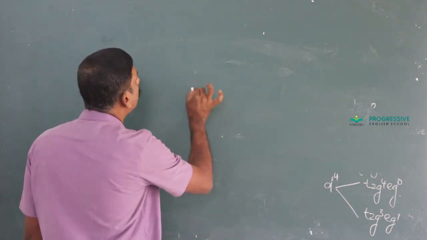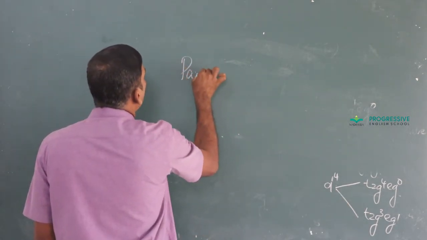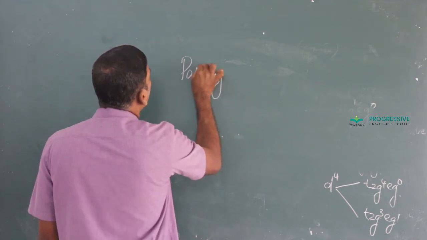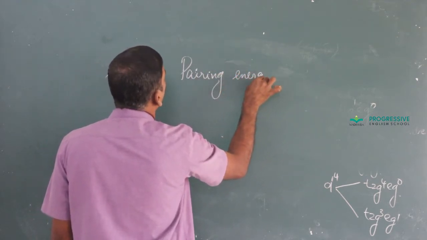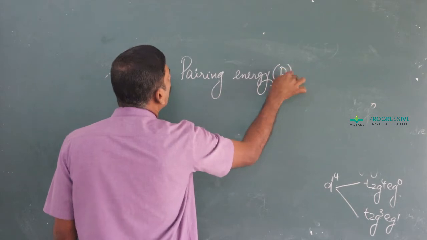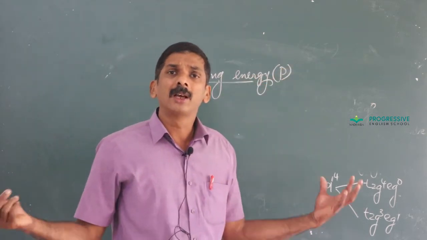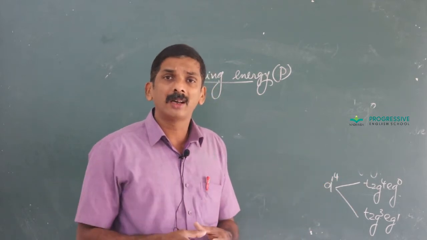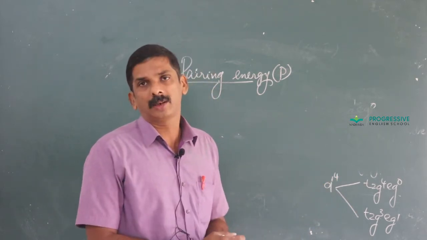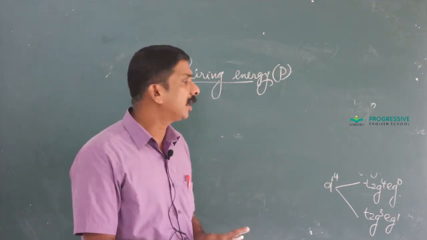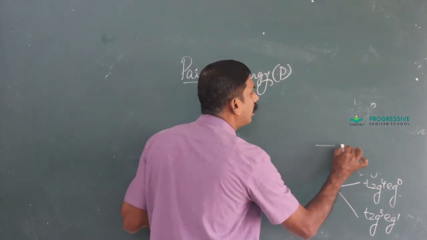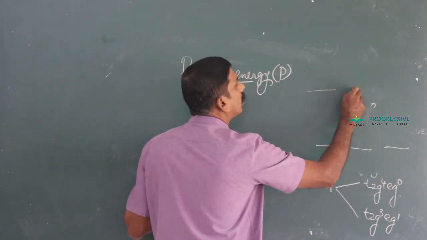The actual configuration is predicted on the basis of pairing energy. Pairing energy, as the name itself indicates, means the energy required to pair the unpaired electron.